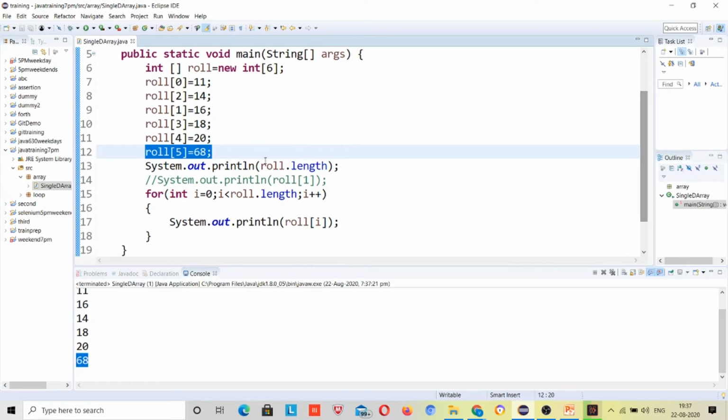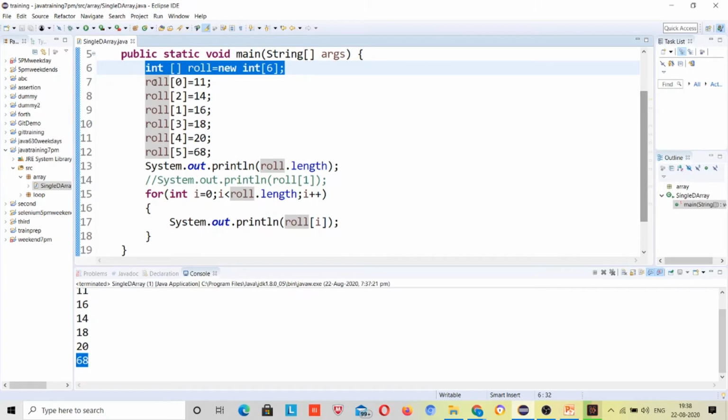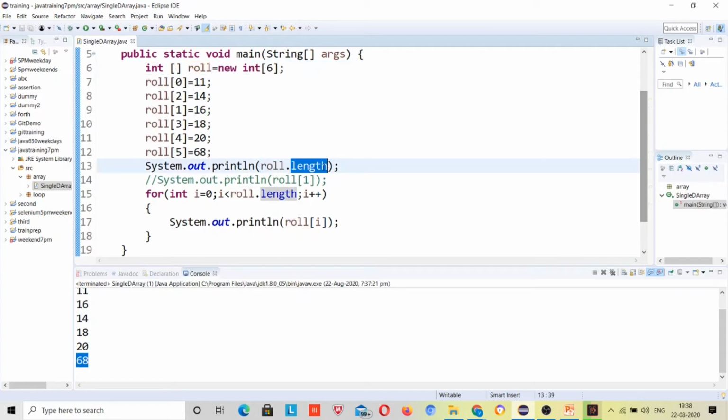But have you guys got an idea why we use that dot length? If you don't know the length, here I can see the array index is 6, but suppose we work in a project and our colleague has decided the array size, and it is in a private or protected method, and he is not showing his code to me. Then how will I get to know what size of array he has defined? I can directly use this keyword, roll dot length, and I will get the length of the array. So this way we can do it.